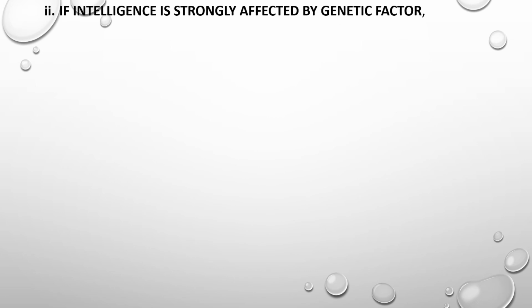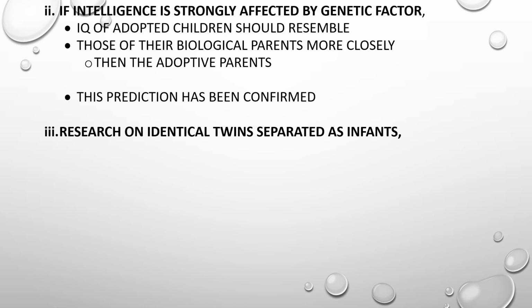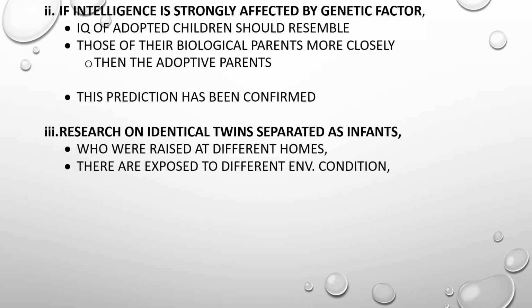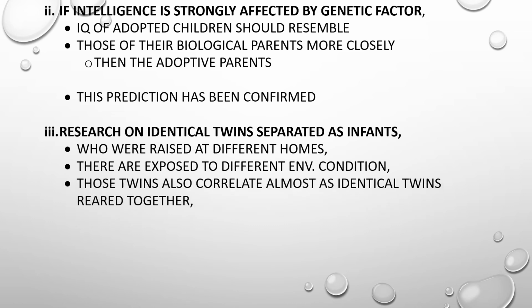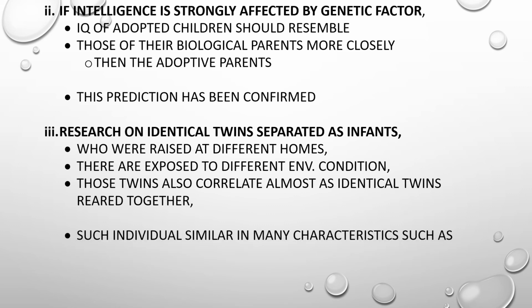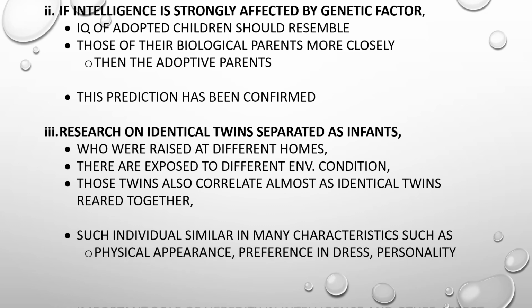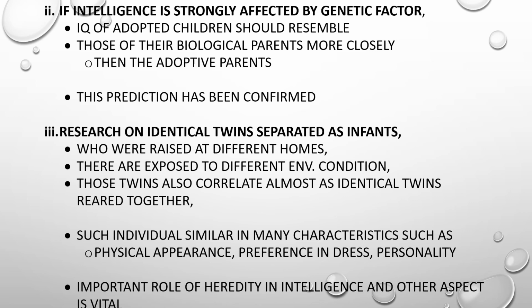Second, if intelligence is strongly affected by genetic factors, the IQ of adopted children should resemble those of biological parents more closely than those of adoptive parents. This prediction has been confirmed. Third, the research on identical twins separated as infants who were raised in different homes. They are exposed to different environments and conditions. Those twins also correlate as highly as identical twins raised together. Such individuals are similar in many characteristics such as physical appearance, preference in dress, and personality. The important role of heredity in intelligence and other traits is vital.